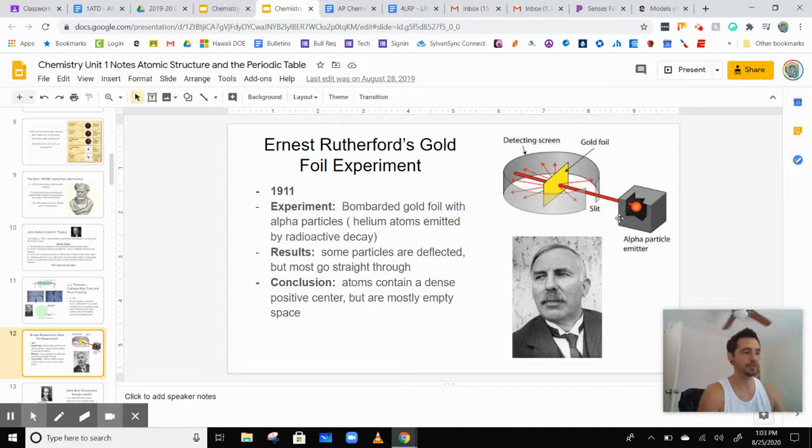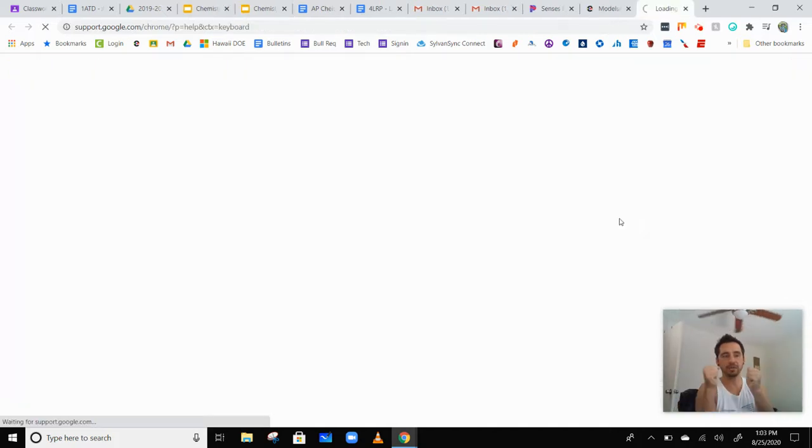The reason atoms don't just pass through one another is that the interactions between the negative and positive charges are very, very strong.